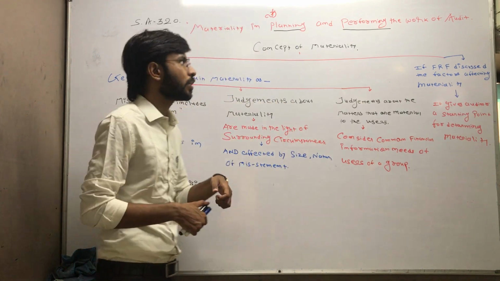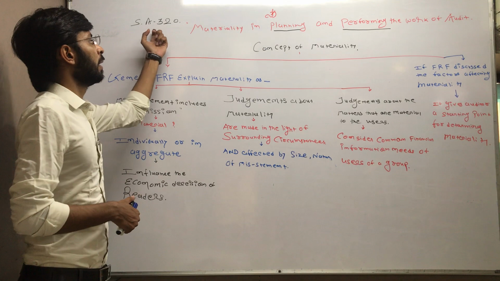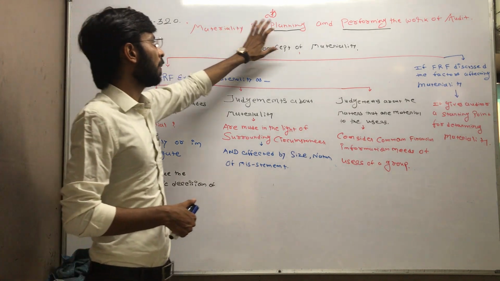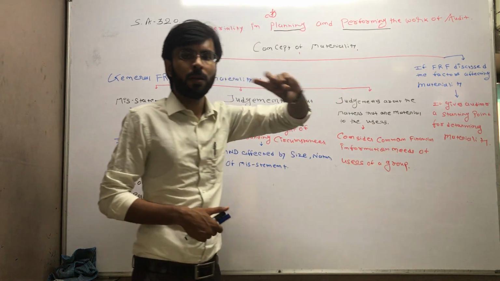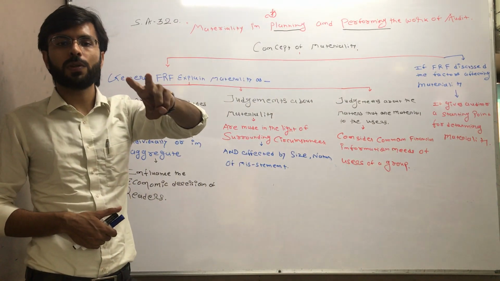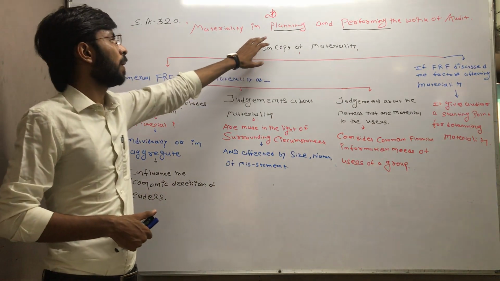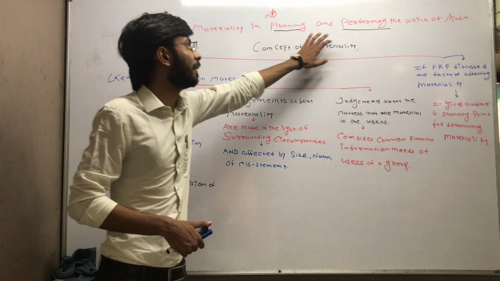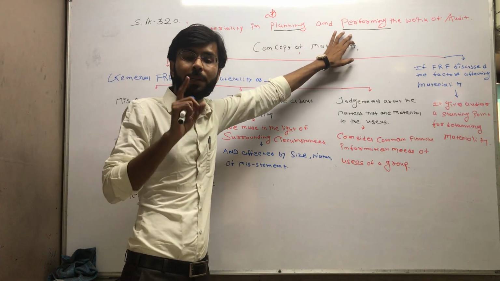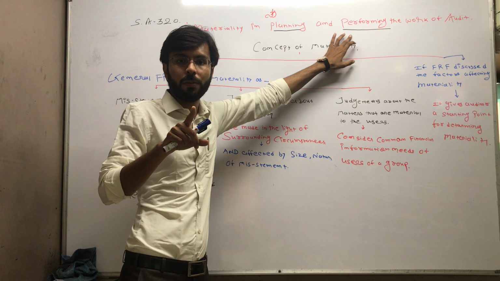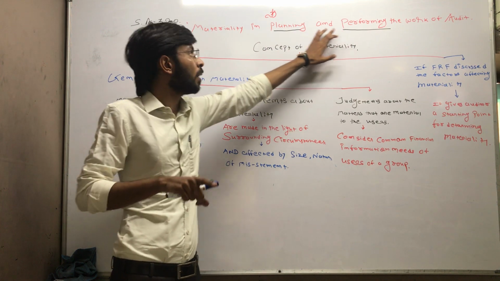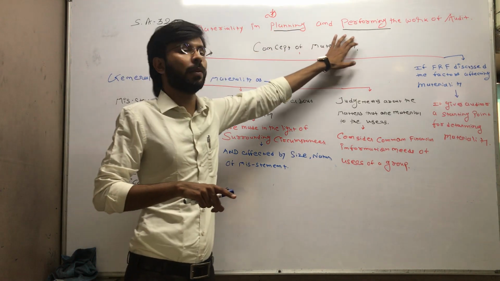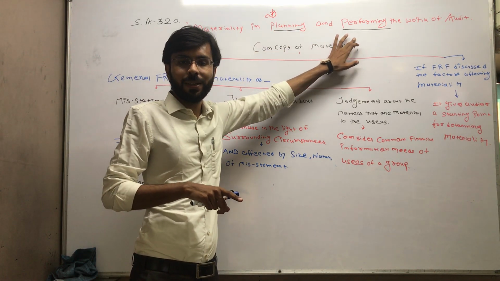Now we are going to start SA 320, that is materiality in planning and performing the work of audit. You have to focus on two words. First one is planning and second thing is performing. The materiality level has to be decided, but it will be decided at two levels. What are those 2 levels? First one is planning and second one is performing, right?